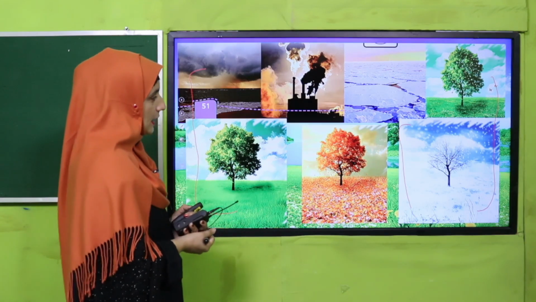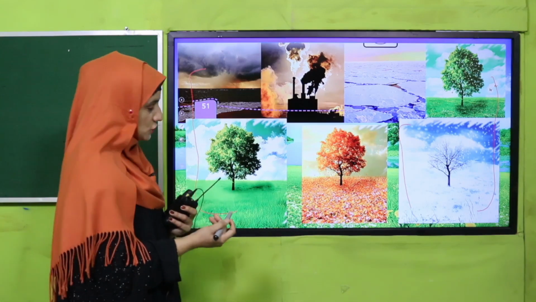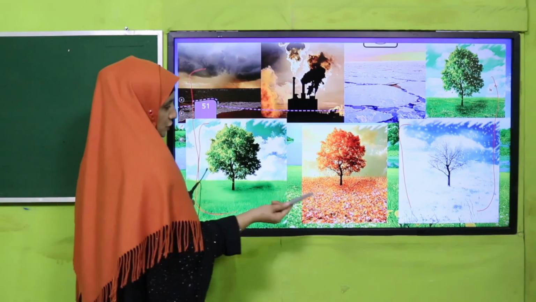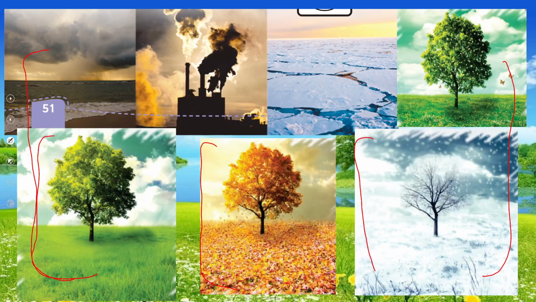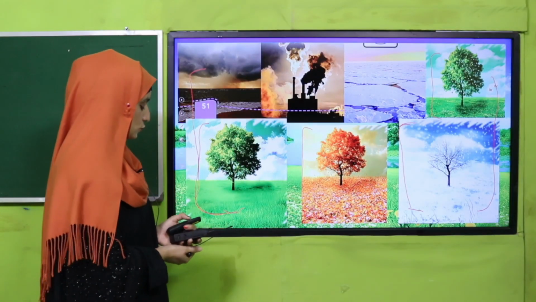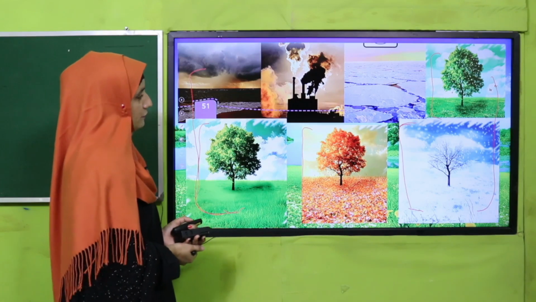Welcome back. Good. I hope you have got which type of pictures these are. Different weather conditions, different seasons are there, like this is autumn, this is winter season, this is summer season, and you can see spring is there. Different weather conditions are being shown through these images. So let's see where we are moving and what we have to do.